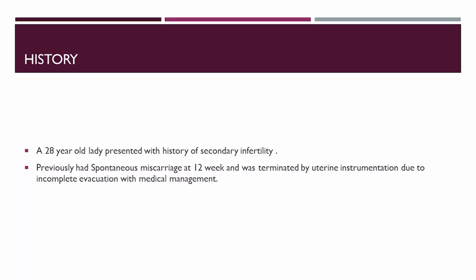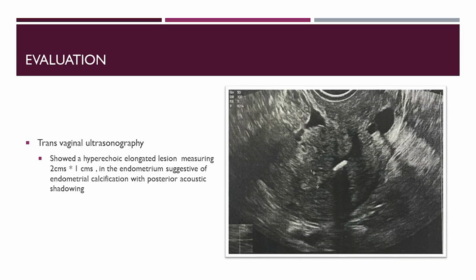A 28-year-old lady presented with history of secondary infertility. Previously had spontaneous miscarriage at 12-week and was terminated by uterine instrumentation due to incomplete evacuation with medical management. On evaluation with transvaginal ultrasonography, showed a hyperechoic elongated lesion measuring 2 centimeters x 1 centimeter in the endometrium, suggestive of endometrial calcification with posterior acoustic shadowing. With this, she was subjected to hysteroscopic evaluation.